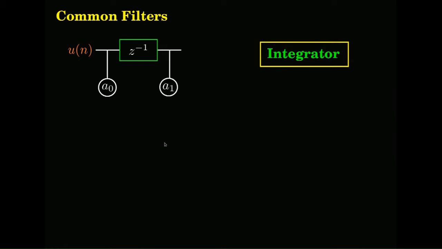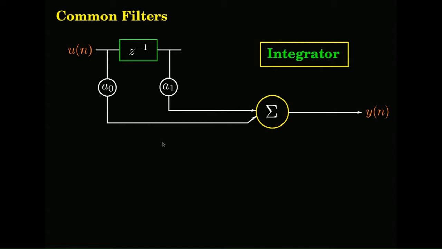So you have the z minus 1 unit delay, you scale the present value, scale the previous value, sigma yn, and this is very important in the case of the integrator. You are feeding back the output, and in the case of the integrator this is always 1, B1. That is the hallmark, the characteristic.